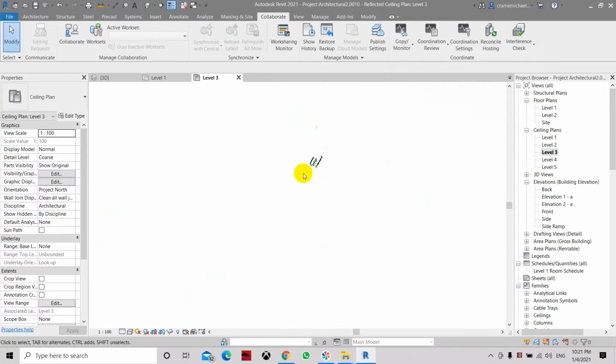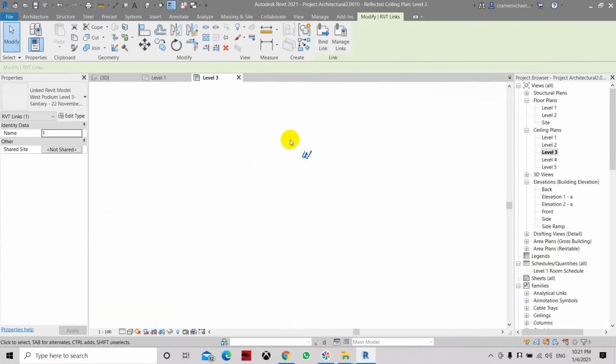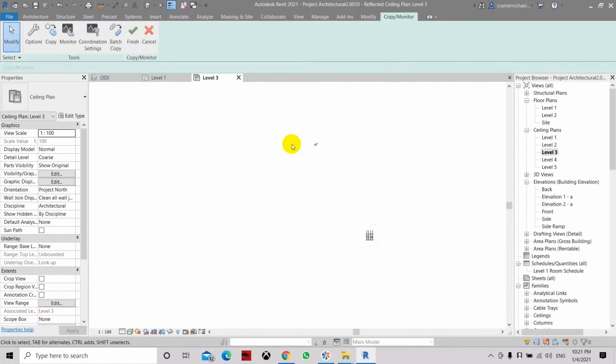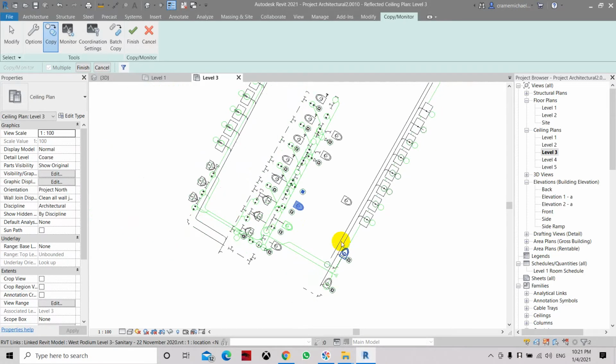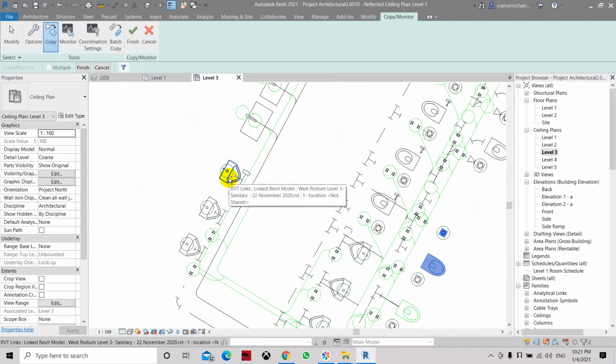Select the link that we have. Once you have Copy Monitor, select link. Now here we have Copy, and let's select multiple. Now let's zoom in and copy this water closet, floor trap, and urinal. Let's copy the urinal.